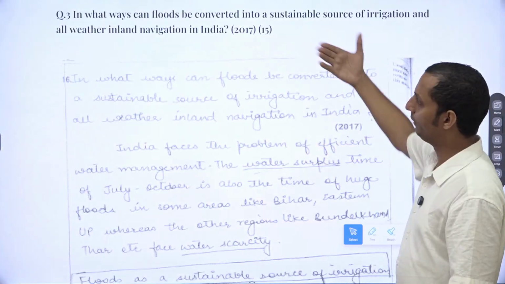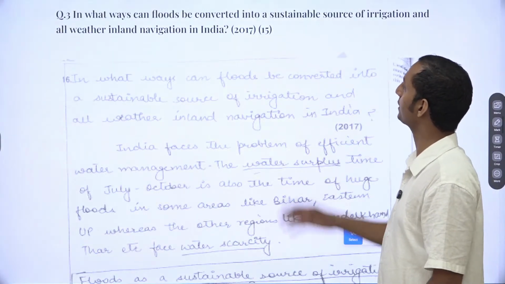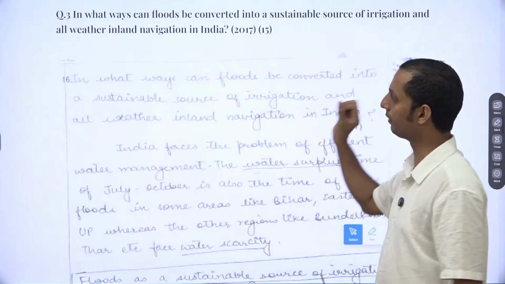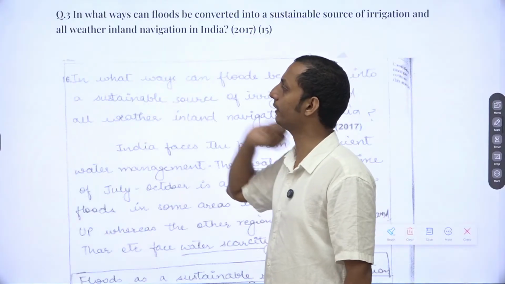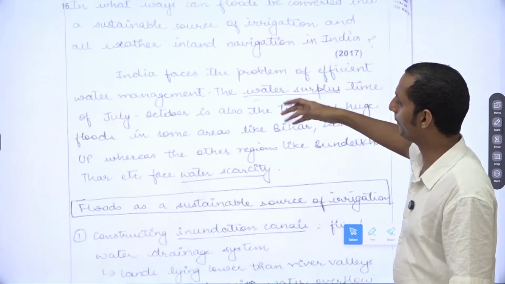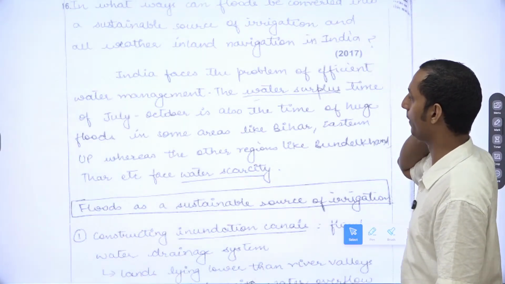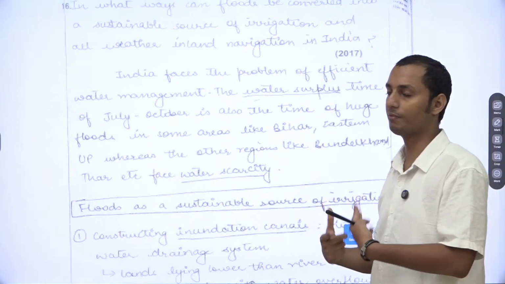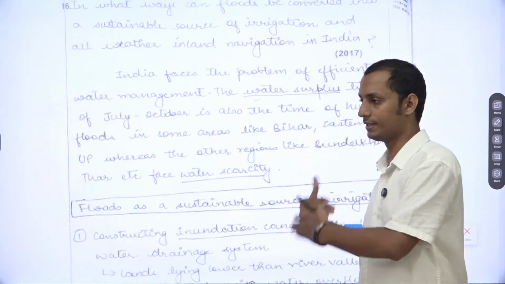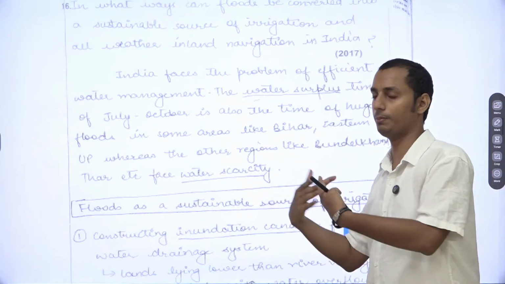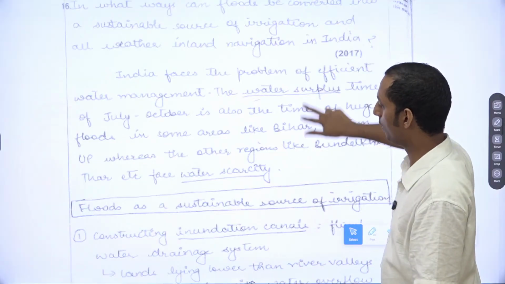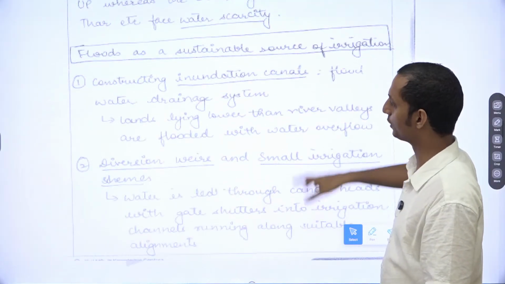Now, third one: in what ways can floods be converted into a sustained resource of irrigation would be the first body part. The second body part would be all-weather inland navigation. So here, you can mention India faces the problem of efficient water management, water surplus during the time of July to October, and water crisis or even droughts after the monsoons. So how can floods be converted into a source of irrigation?